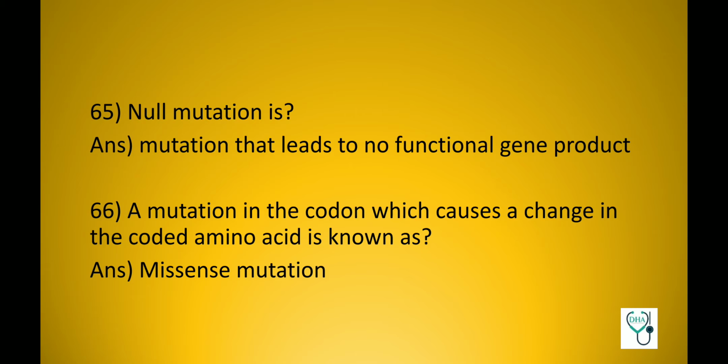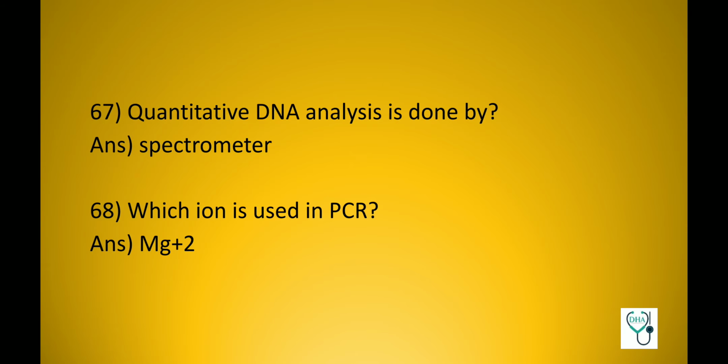A mutation in the codon which causes a change in the coded amino acid is known as missense mutation. Quantitative DNA analysis is done by spectrometer. Which ion is used in PCR? Magnesium ion.